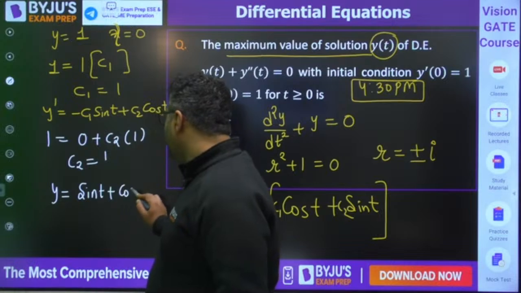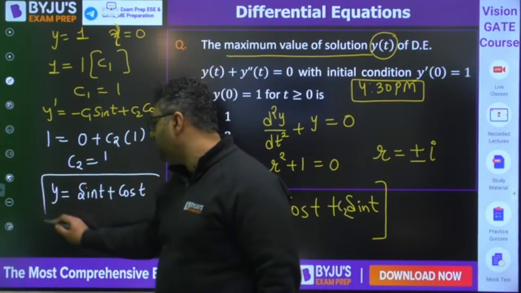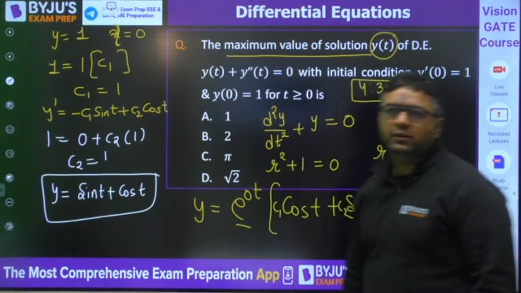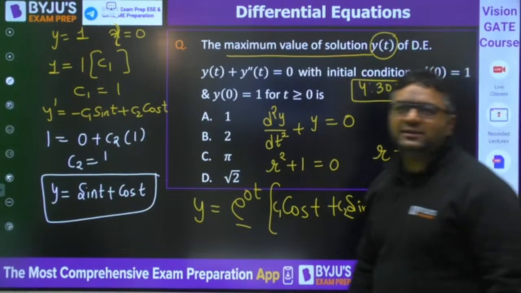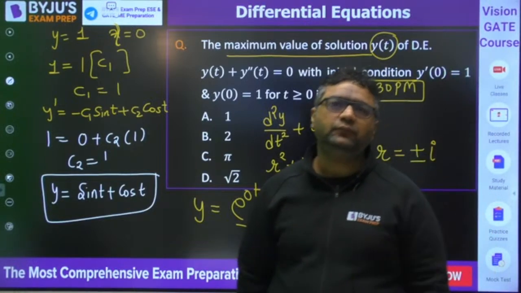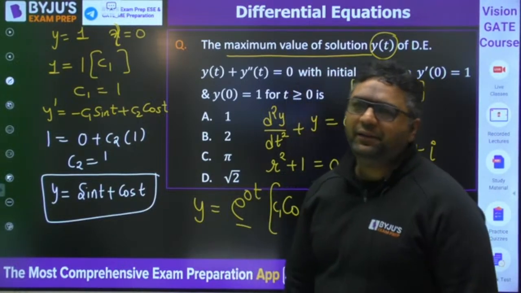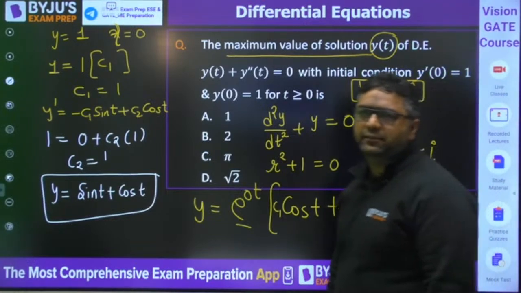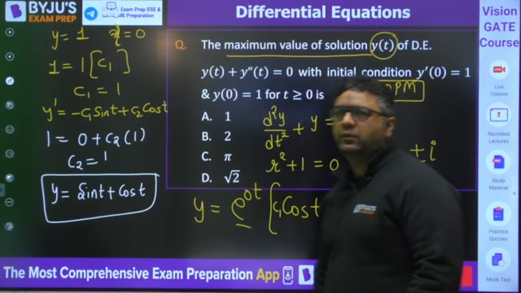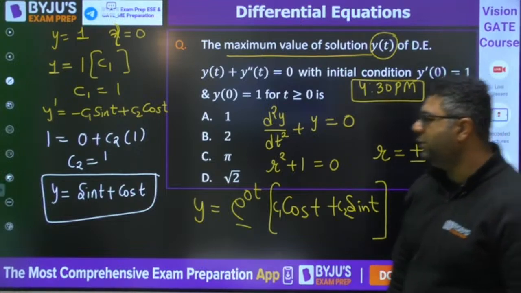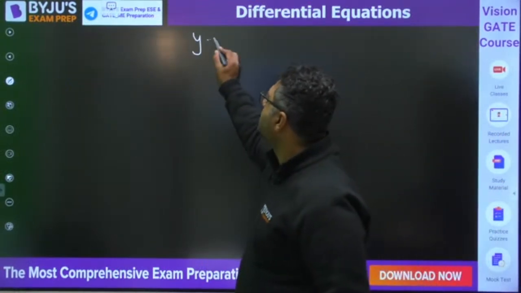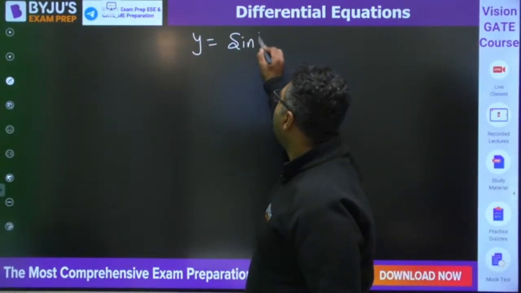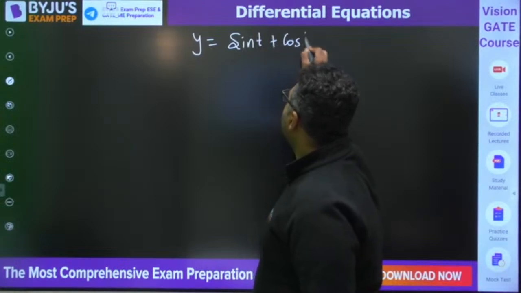And I feel everybody knows the maximum value of sin t plus cos t. Yes, tell me. So you are getting y as sin t plus cos t.